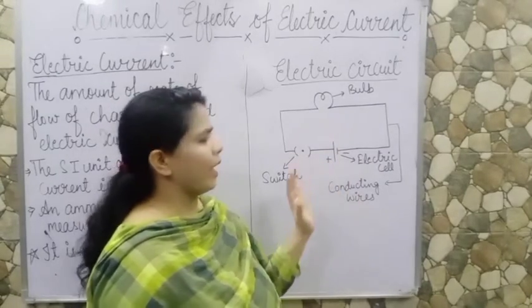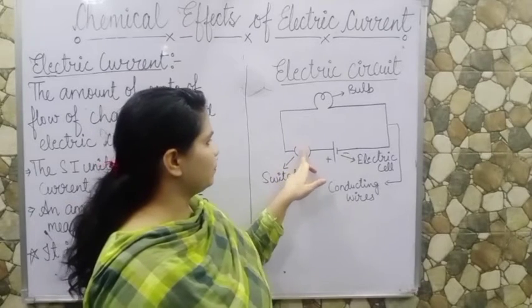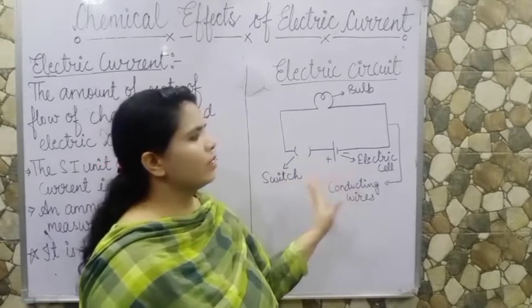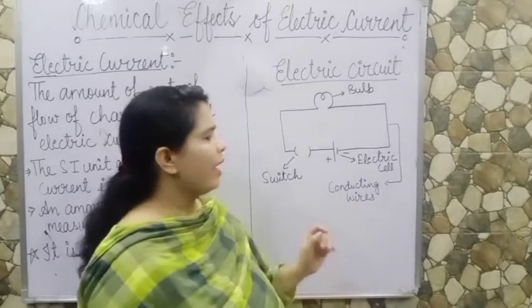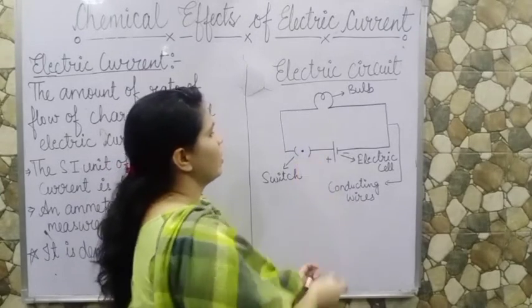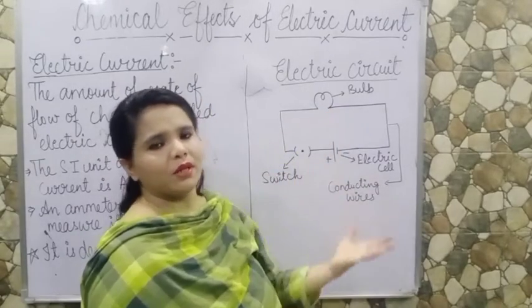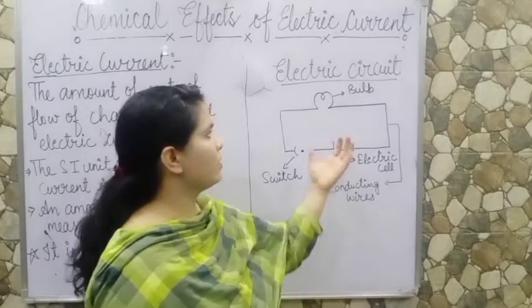They all are attached with each other. When we turn off the switch, there is no electric current. And when we turn on the switch, then this bulb emits light energy and gives us light.